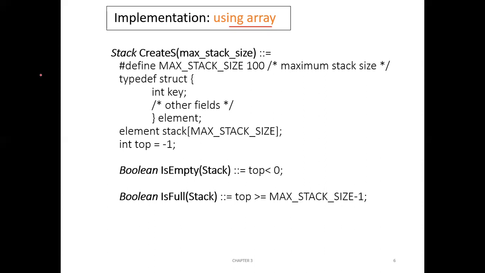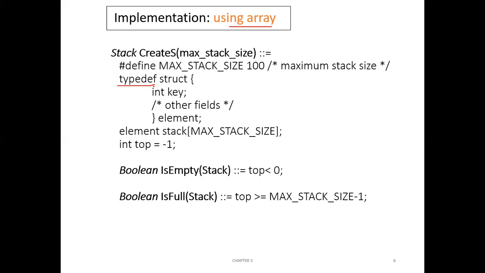What we are doing here is, there is a syntax called typedef in C. Typedef is used to create your own data type.